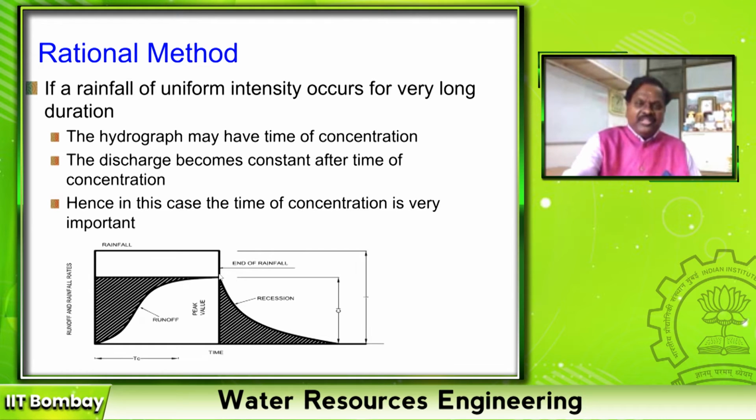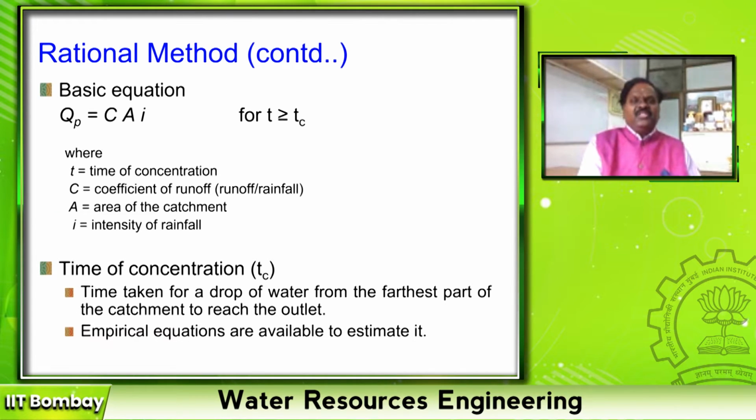That means the peak discharge is directly proportional to the area of the catchment and the intensity of rainfall. To remove that proportionality, it is multiplied with a coefficient called the runoff coefficient. So in the rational method, QP is equal to the runoff coefficient, the area of the catchment, and the intensity of rainfall.